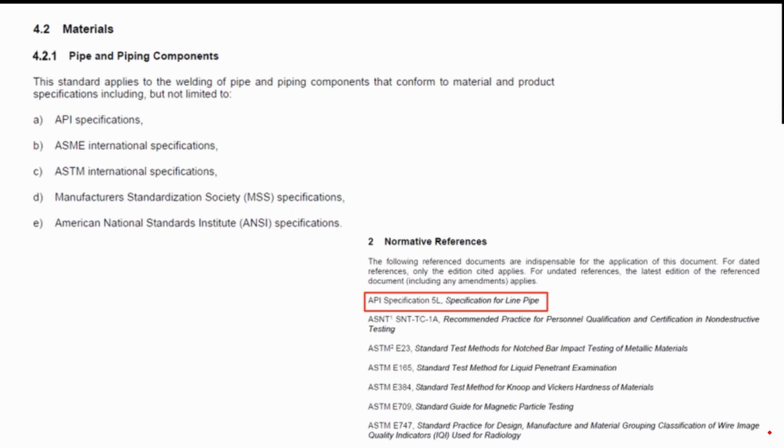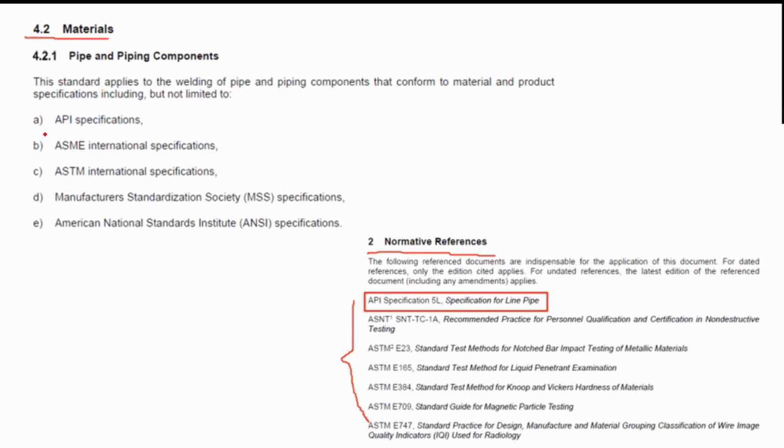Remember, every standard has normative references, wherein it refers to other standards as well, as you can see listed here. Now, in API 1104, some of those standards are referred to in the material section, which is in 4.2, wherein API 1104 refers to the pipes and piping components referred to in the standard.